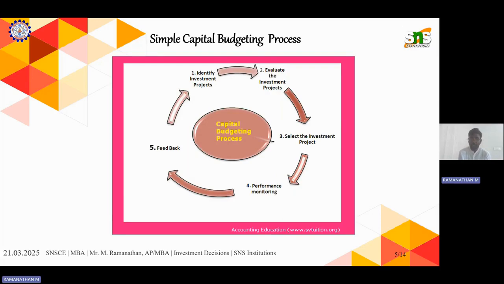First is identifying the potential investment projects, and evaluating them with respect to investments, based on risk and on applying the techniques, evaluating the entire thing. Next is select. After doing the evaluation, you select one among the five and implement it, then monitor its performance. You give the feedback, and otherwise make it a continuous process. This is all about the simple capital budgeting process.